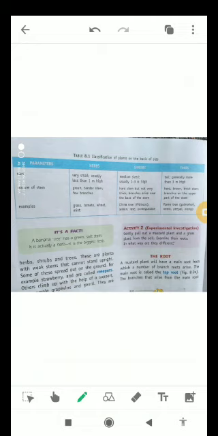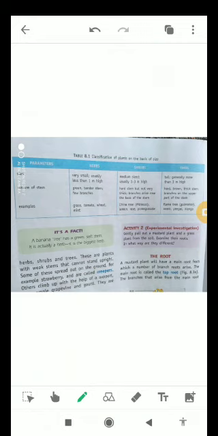Okay, now we will talk about the nature of the stem. The stem of herbs is green and tender, and few branches are also present. The stem of shrubs is hard, but not very thick, and branches rise from near the base of the stem. And if we talk about the stem of trees, it is hard, brown and thick also, and branches originate on the upper part of the stem.